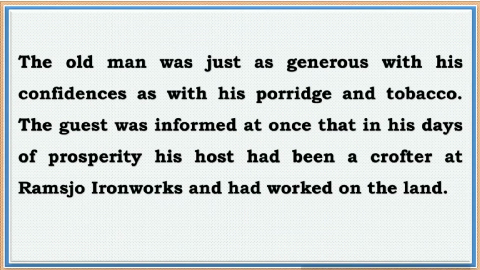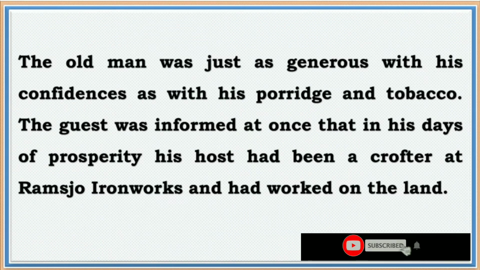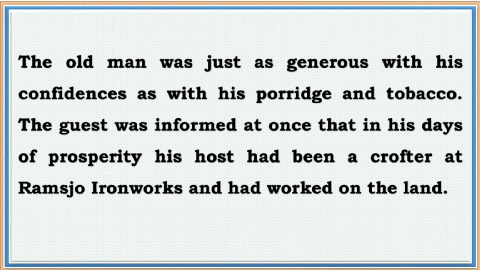in his days of prosperity, his host had been a crofter at Ramjo Iron Works and had worked on the land. So as the old man started sharing his secrets with his guest, he informed him at once that in his days of prosperity, that means once he had a lot of money and happiness, his host had been a crofter at Ramjo Iron Works.